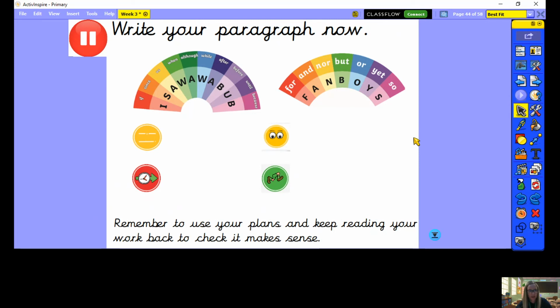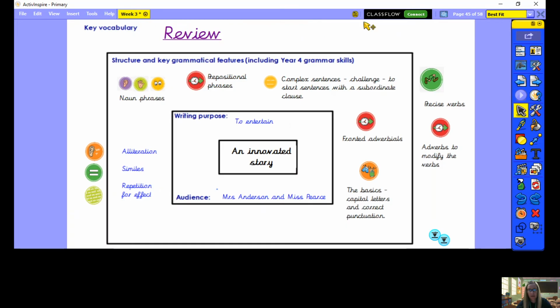Okay, brilliant. So it looks like you've probably written your paragraph now. Take the time to review your work, think about what we were looking at in this part of your writing. Really think about identifying, have you got that complex sentence written in there? Have you started it with a subordinate conjunction? If you have, then remember to use that comma after the subordinate clause.